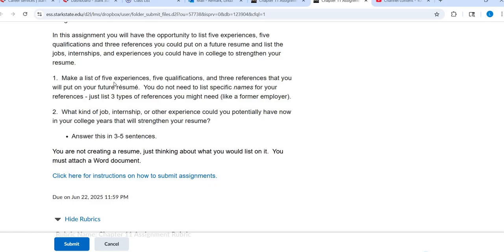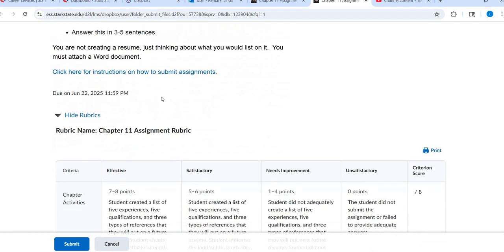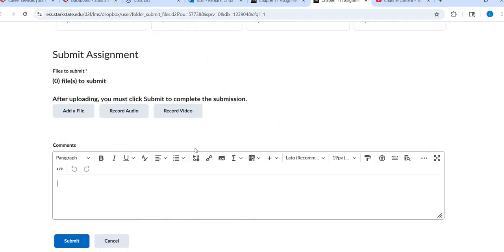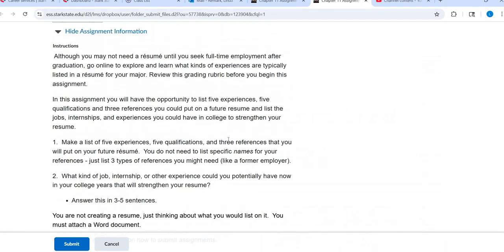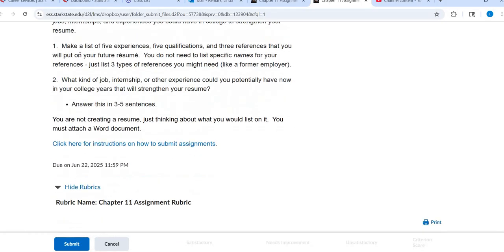Okay, that's only if your resume already includes everything, so that way it's good to go, it covers all your bases, and then you would just answer number 2 and you can just plug that in the comment area. Okay, so that is one of 2 ways that you can complete it. You can just do the straightforward way and answer both questions, or you can upload your resume for number 1 and then just respond to number 2.